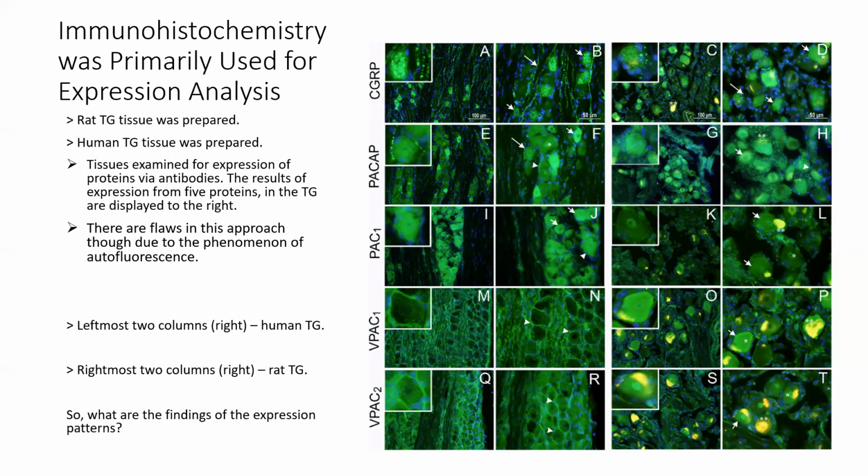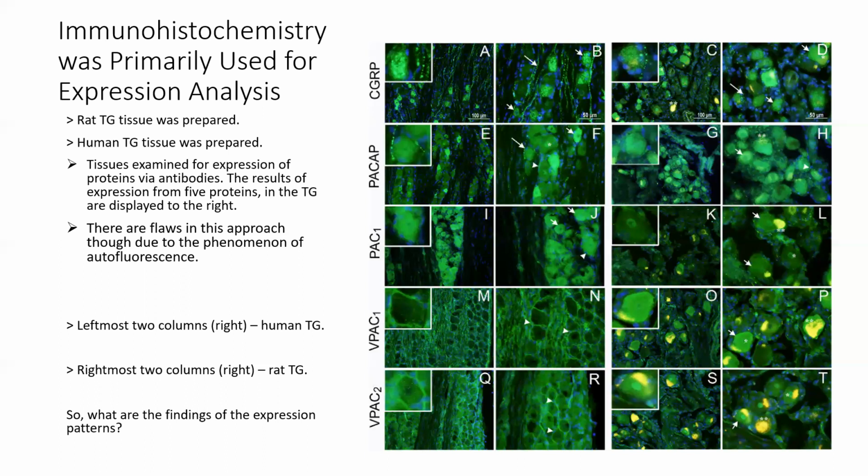There are flaws in this approach, though, due to the phenomenon of autofluorescence. And this is basically just a natural body fluorescence from older people especially. Yeah, the phenomenon occurs in older people particularly. And this could create false differences in fluorescence between the TGs of people. So controls had to be used for each individual human studied, right? Right, so that's how it was generally done.